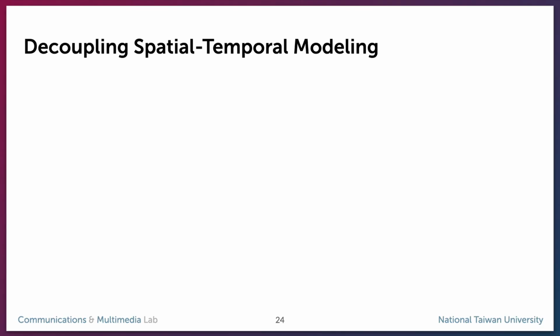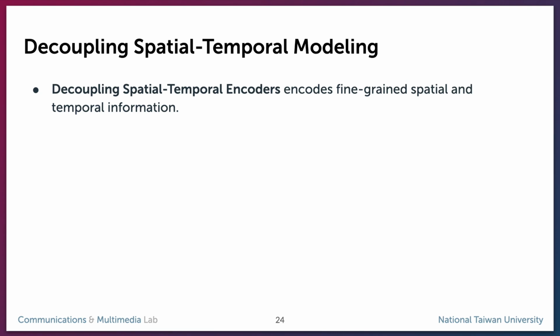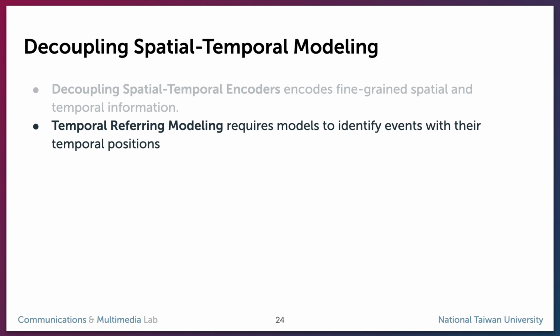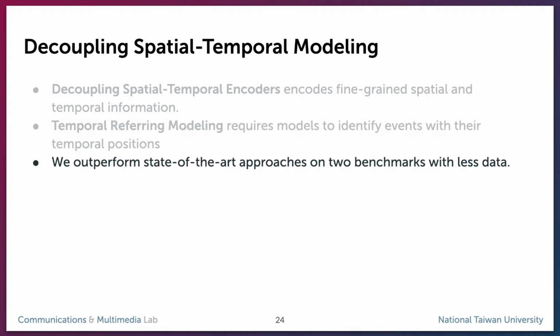In summary, existing video language encoding is not fine-grained enough. We propose a hybrid pipeline, decoupling spatial temporal encoders. It is composed of image and video language models. To learn temporal relations, we propose a pre-training objective, temporal referring modeling. The model has to identify events with their temporal positions. With these two designs, we outperform state-of-the-art approaches on two benchmarks with much less data.